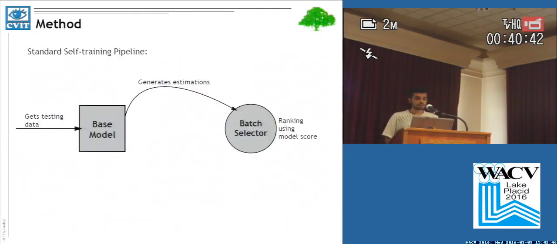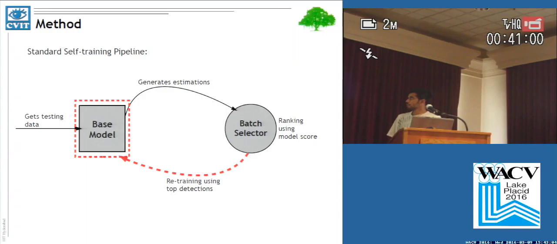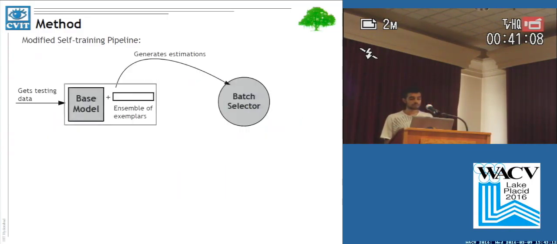So I'm going to briefly talk about the method here. Firstly, how a standard self-training pipeline works. We have a base model, which is a DPM model in our case. It gets testing data. The base model generates estimations, and we have a batch selector, which ranks just using the model score. Using the top detections, we retrain the base model, and we do this step iteratively until we are satisfied with the output.